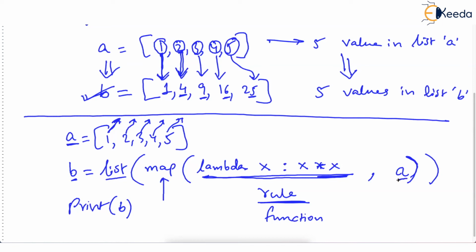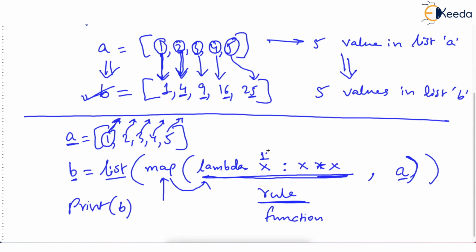So what it will do is, map will say, let me take this 0th element, that is 1. I'll take this value 1 and I will put that value in the lambda parameter. So 1 will be put here. See how map is connected with lambda. Map will pick the value 1 from the list and it will put it in the place of the parameter.